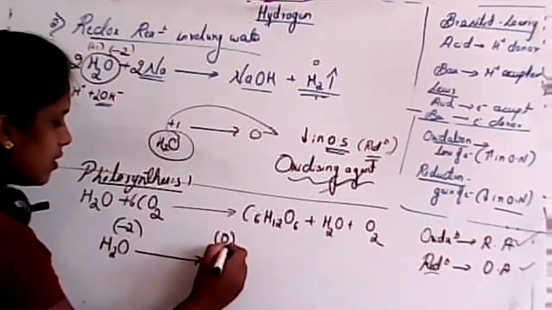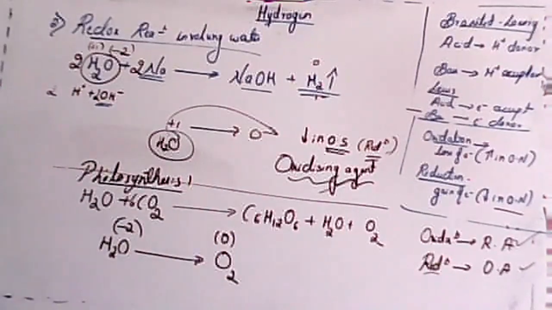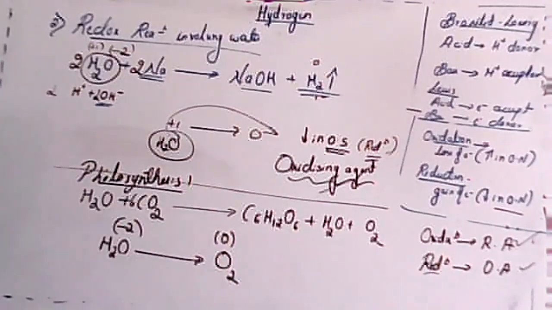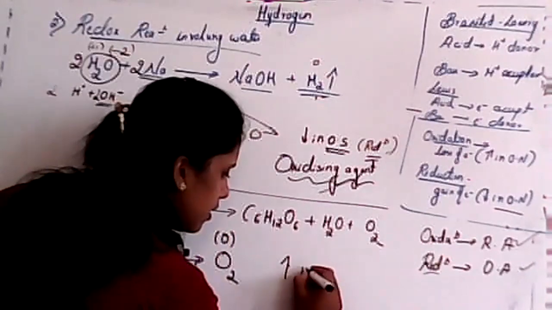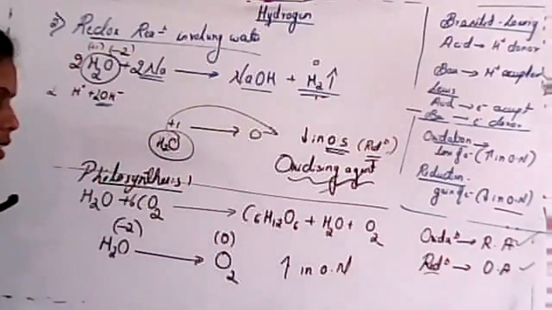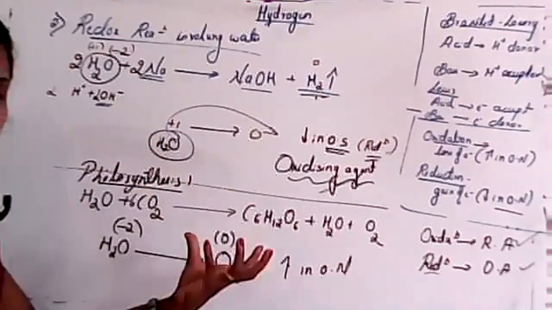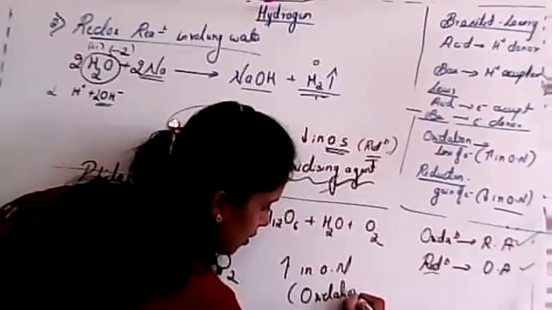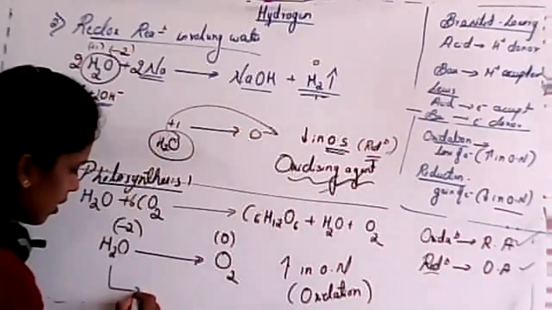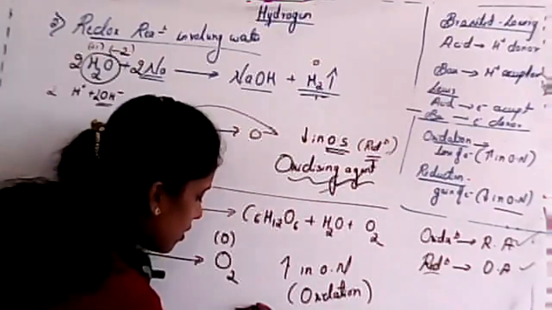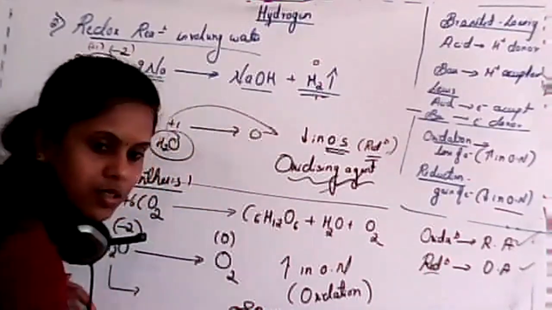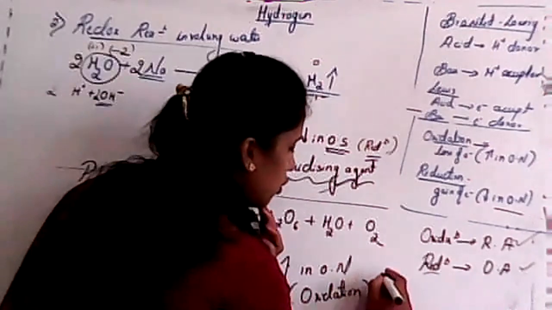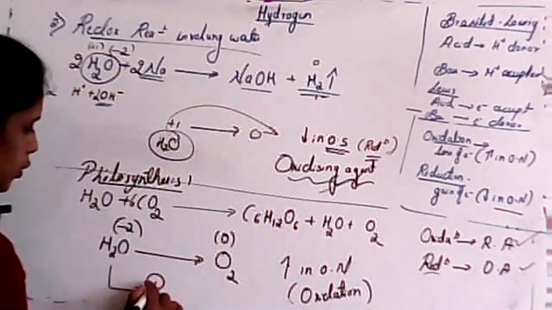So now, is it a decrease in oxidation number or an increase? -2 to 0. Increase or decrease? It is an increase in oxidation number. In that case, which type of reaction is it? So that's why the process is oxidation, and the species is known as a reducing agent.